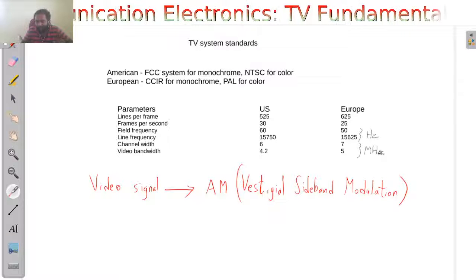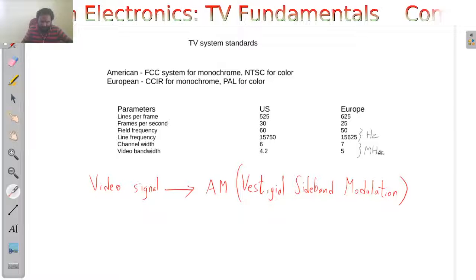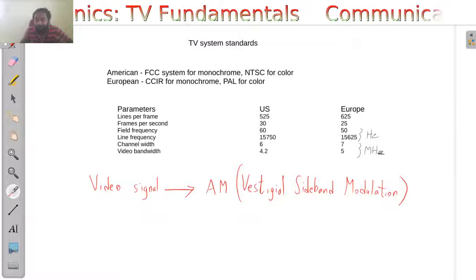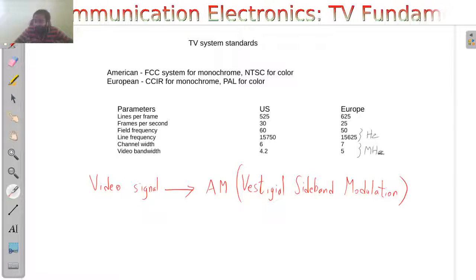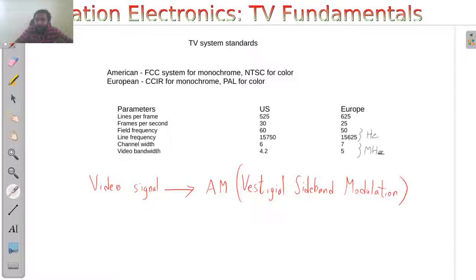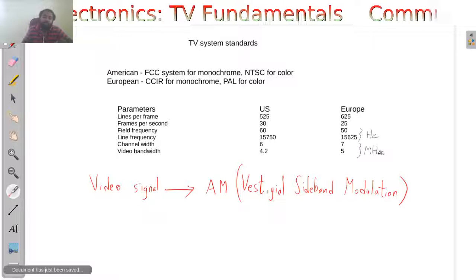We are not going into the details of vestigial sideband modulation. We will just take it as it is. And the advantage is that you have saved around 3 megahertz of bandwidth. So if you save for 2 or 3 television stations, then you can add one more channel into the entire television bandwidth. So that is the advantage.